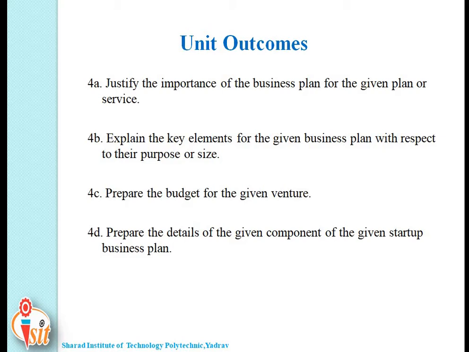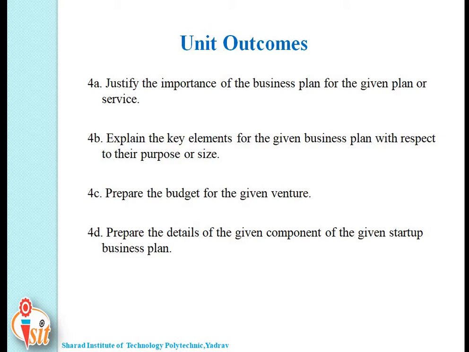Next, prepare the budget for the given venture. And the last unit outcome you have to achieve is that you are able to prepare the details of the given component of the given startup business plan.